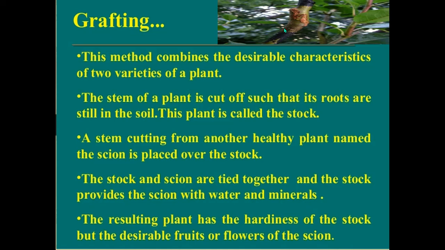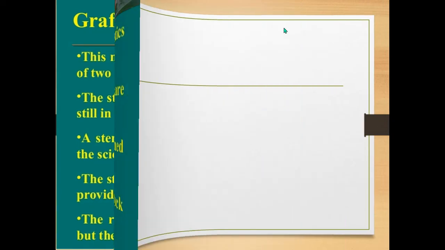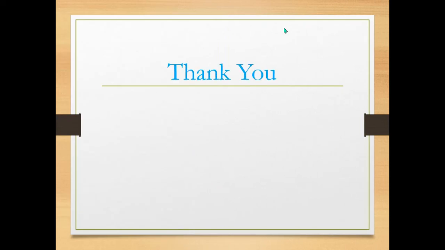So what are the three methods of artificial vegetative propagation? Layering, cutting, grafting.